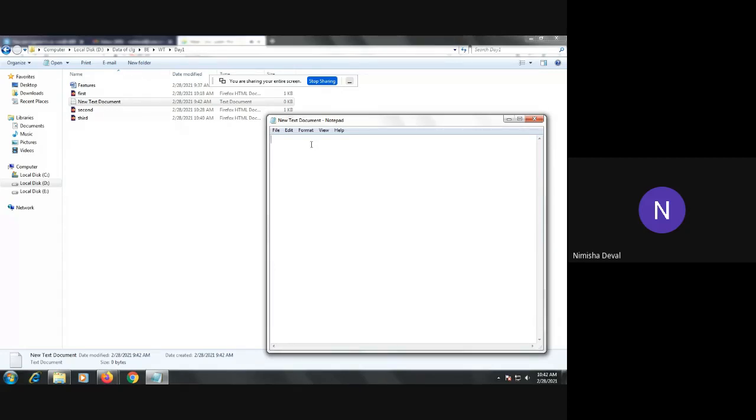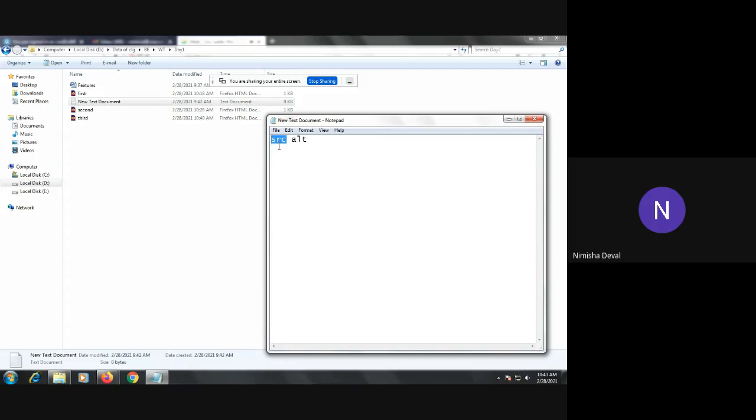Okay, so first I have opened Notepad. First of all, I will discuss with you how to use the attributes while using images in your web pages. The src and alt are important attributes. First of all, what is meant by src? Src is nothing but the source, that describes the source or path of that image.